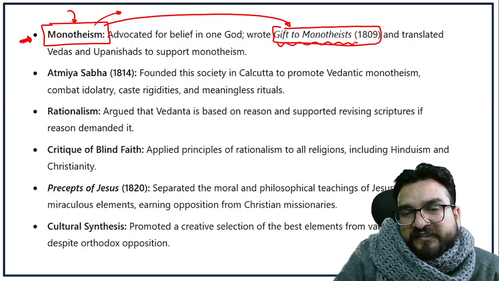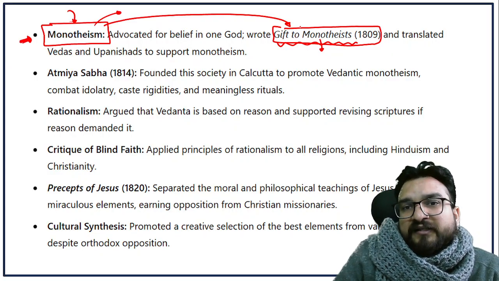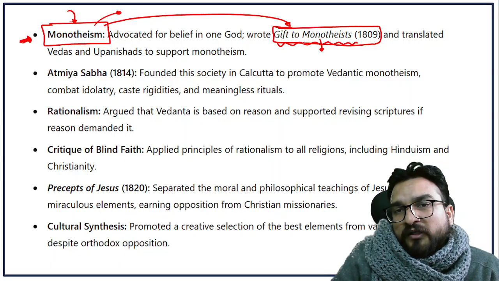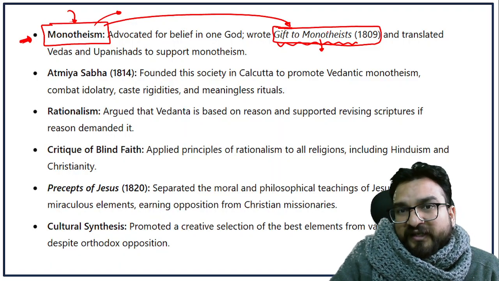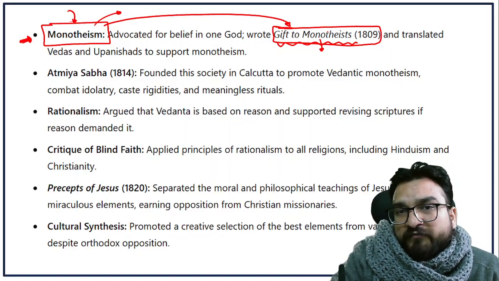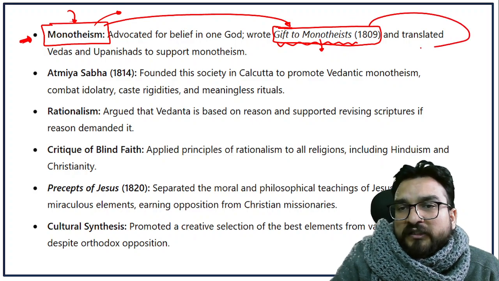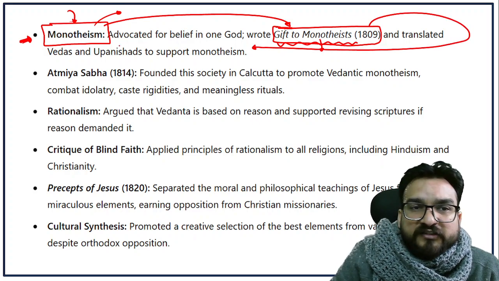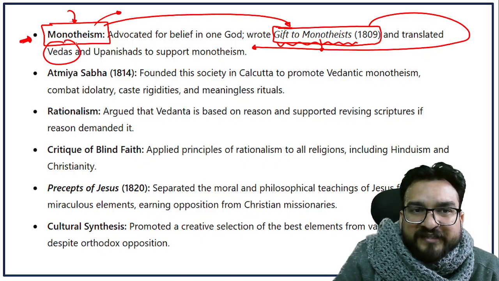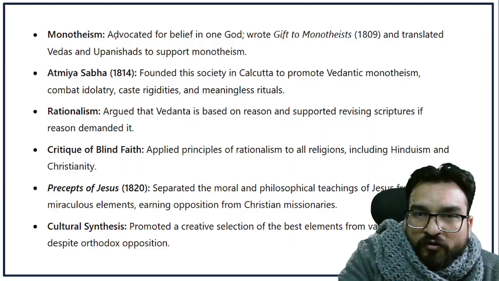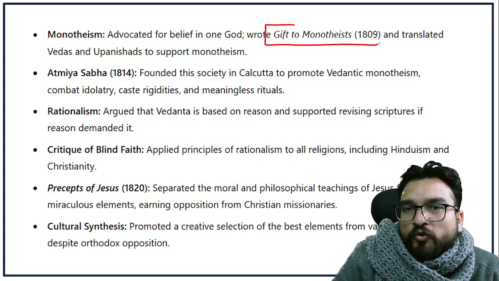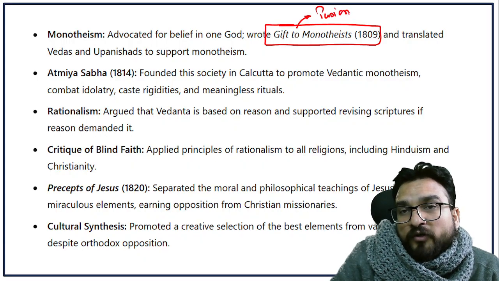Gift to Monotheists. That means he was advocating the practice of monotheism and why it is advantageous for people to go for monotheism. How he was countering, how he was giving arguments for this monotheism by quoting the scriptures of the Hindu religion itself, that is Vedas and Upanishads, guys. Now you mention one more point, that Gift to Monotheists in 1809 was written in Persian. Very important, this you must understand. It was written in Persian.